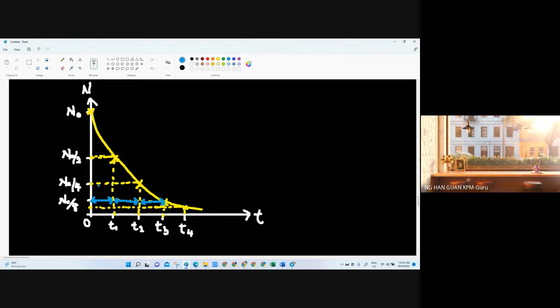So this is a half line. With the same interval time, it will be the half line. So that is the concept of the decay curve.